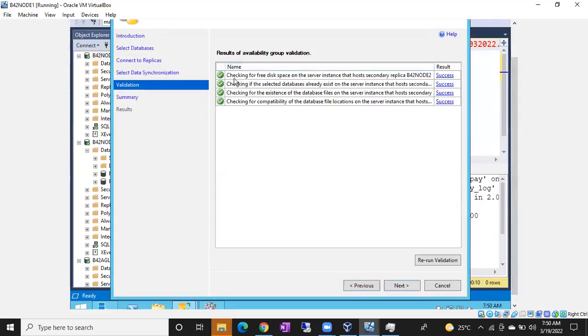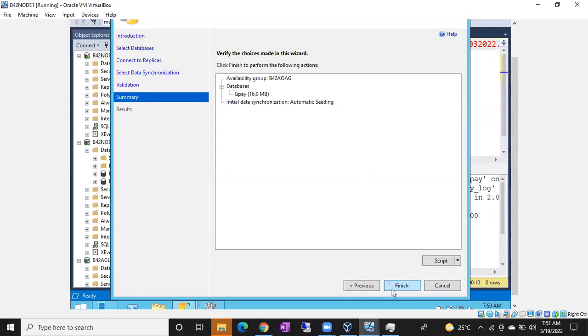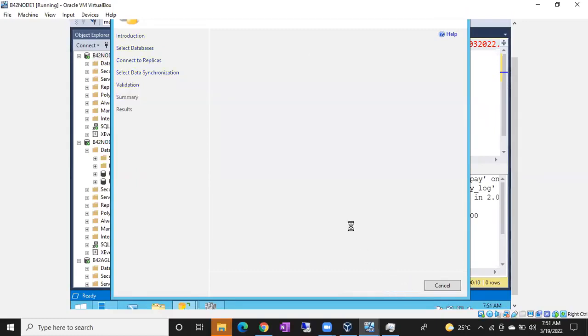See here, checking for free disk space on the server instance that hosts the secondary replica. What it is doing, guys, it is checking how much free space is there on the secondary replica, checking if the selected database already exists on the server that hosts the secondary replica, checking for the existence of the database files on the server instance, checking for compatibility level, compatibility of the database and file location. Okay, next. That's it, finish it.